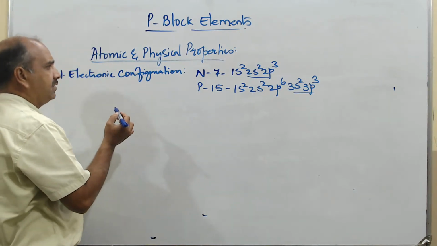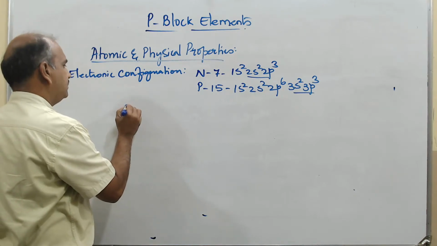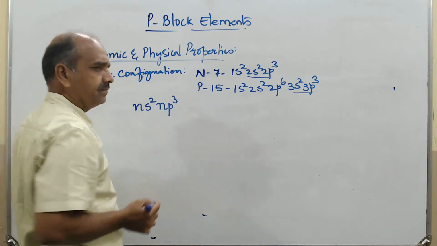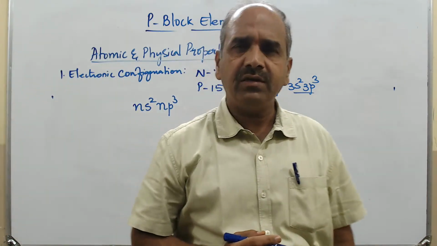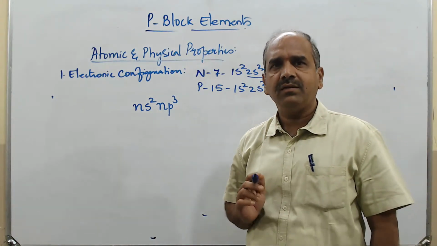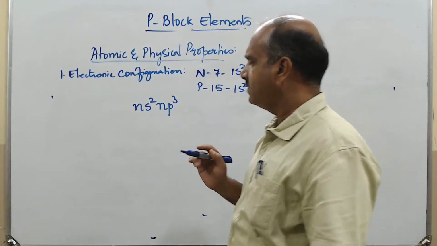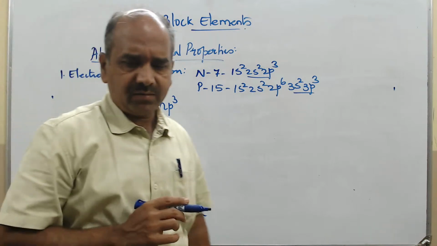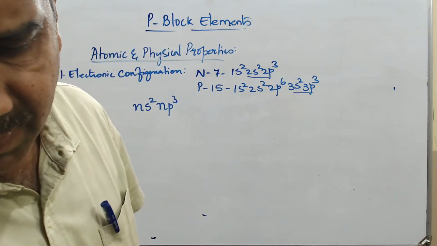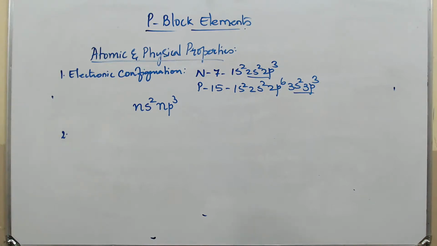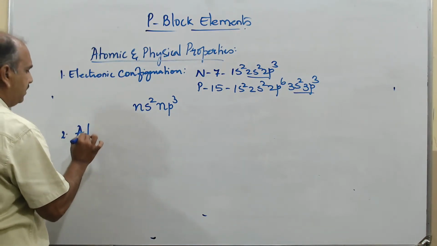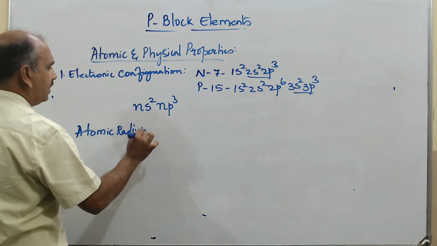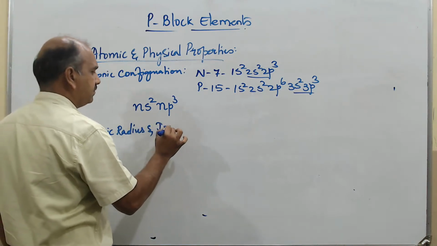Our observation is that the general electronic configuration is ns2 np3. This is the first property of the atoms belonging to the nitrogen family. The next one is atomic radius and ionic radius.